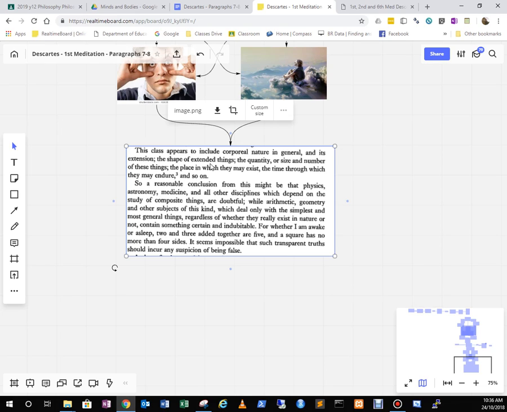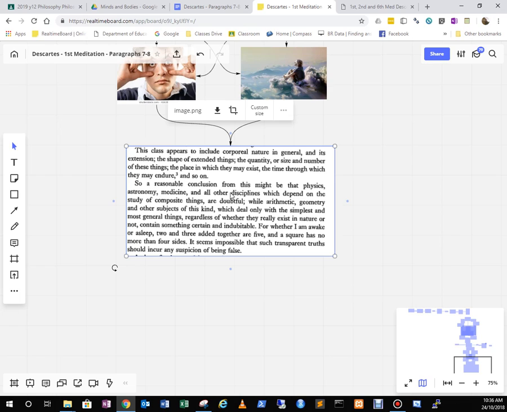The shape of extended things, the quantity or size and number of these things, the place in which they may exist, the time through which they may endure, and so on. So can you write those down? And then, of course, he goes on to say, well, they're the class of things. They're not the a priori, because there are probably some a priori truths that underpin all these things that I've just listed. So let's have a look.